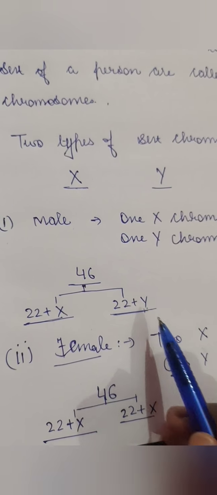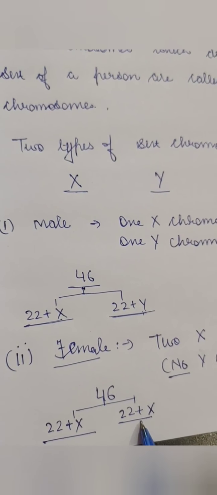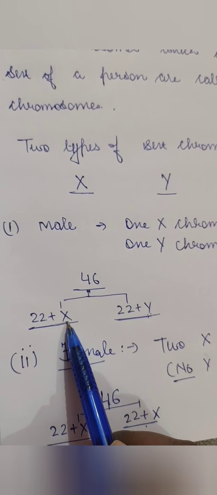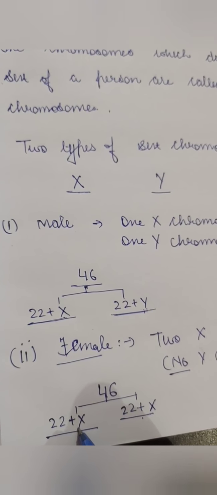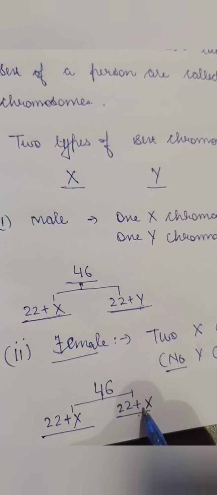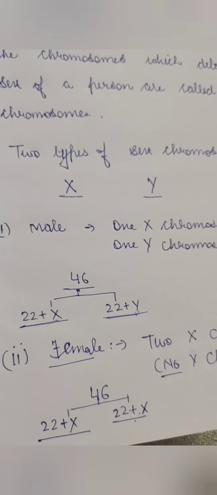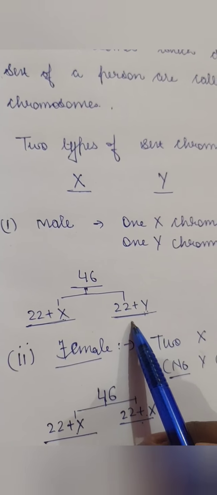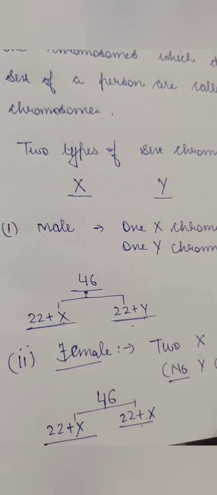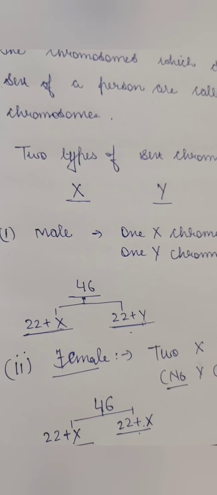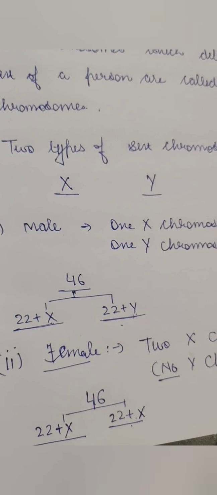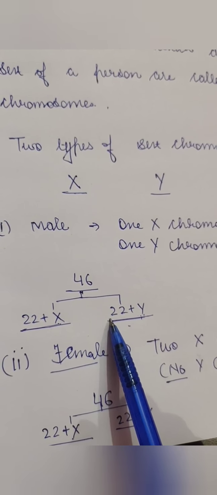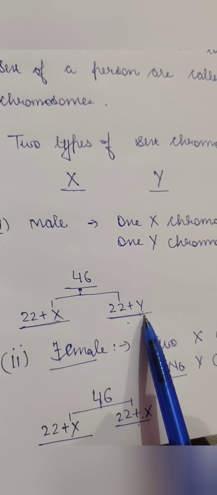If this Y links with either of these X, it will be a boy. And if this X fertilizes with this X, it will be a female. So in both cases, the women do not have any chance to give birth to a male child. Only the male has the Y chromosome, which is responsible for a male child. So if a child is born a boy, that means the haploid cell of the male had the Y chromosome.